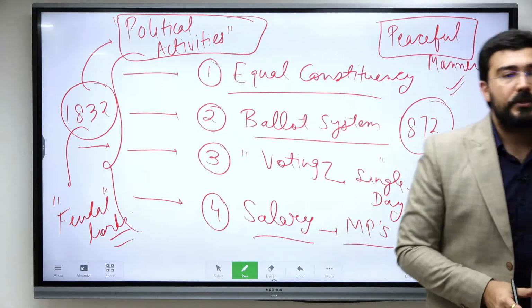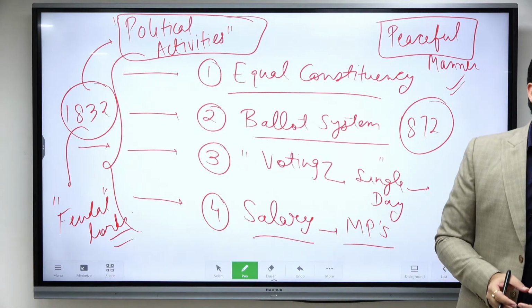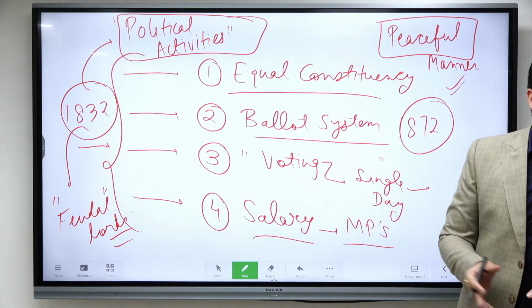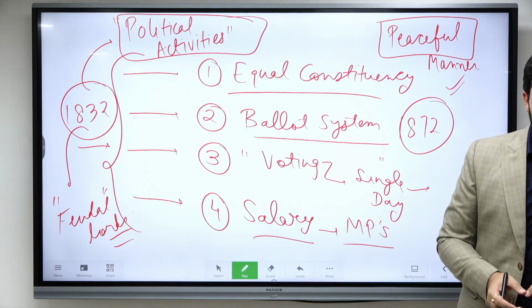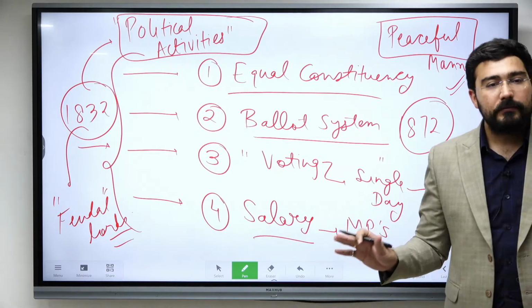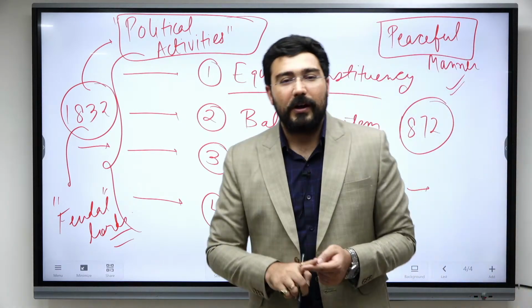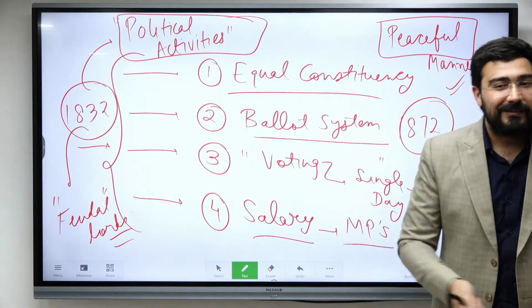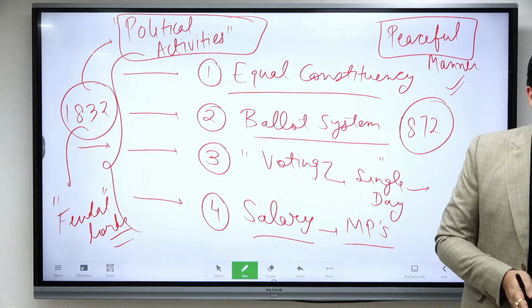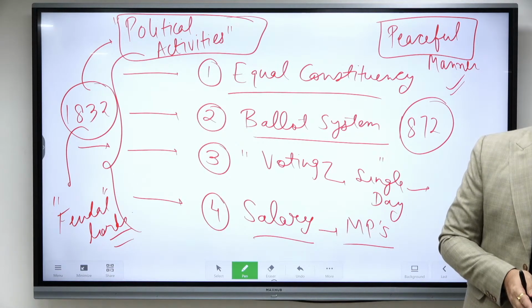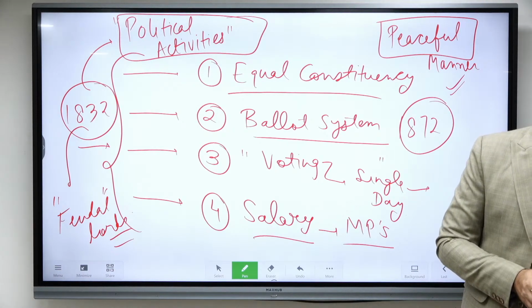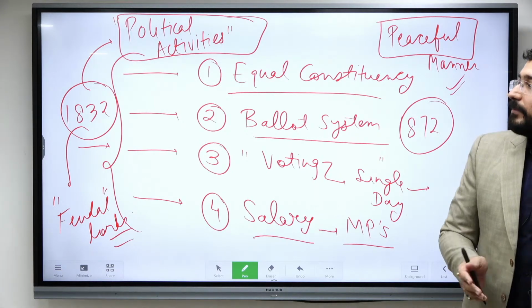Now the second question, why have revolutions not happened in Britain? When we say revolution, we talk about large scale violent revolutions like we have seen in every country. ठीक है, इटली में देख लिया, फ्रांस में देख लिया, जर्मनी में देख लिया, हर जगह देख लिया. Why did it not happen in Britain? So there can be n number of factors.